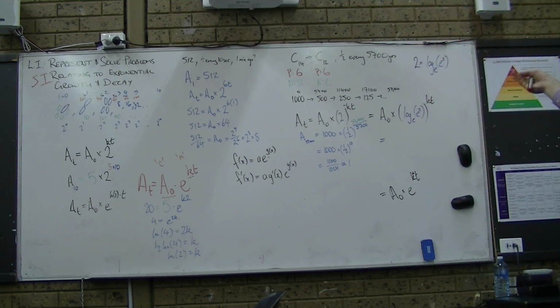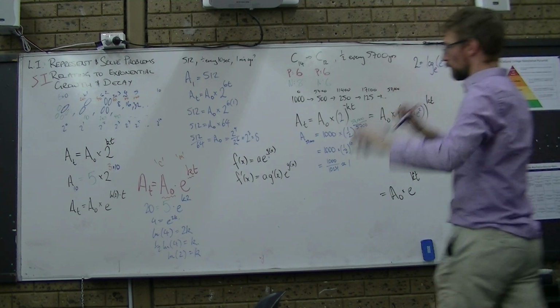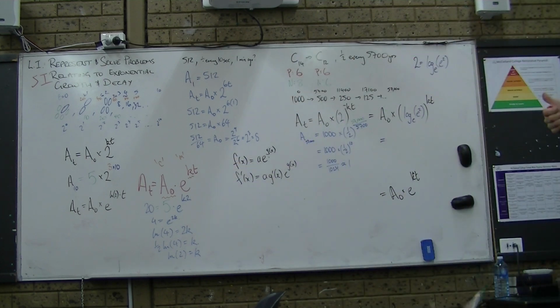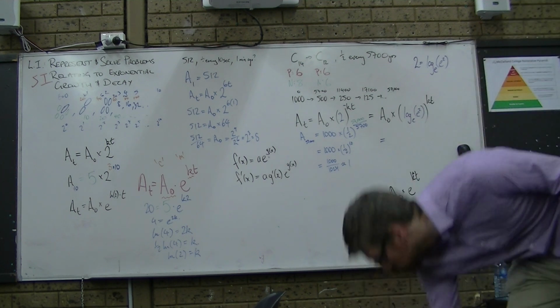This stuff is more new, but this is all worded stuff, or pretty much all worded stuff. So I just want you to read, think, apply. That red formula we'll use for anything that is exponentially growing or decaying. You can always use that. I'm just trying to make people appreciate it by writing all the other ones and then going, you don't need them, you just do that. So we don't have to remember all the others. No, don't need any of the rest of them, just the red one.